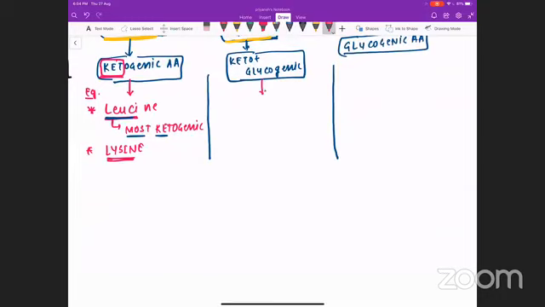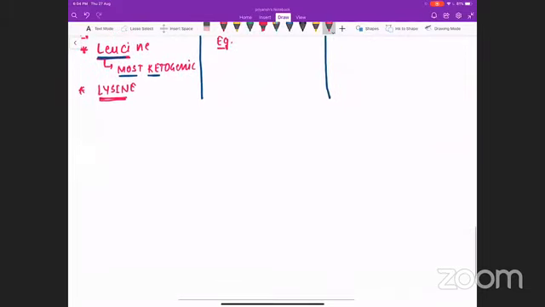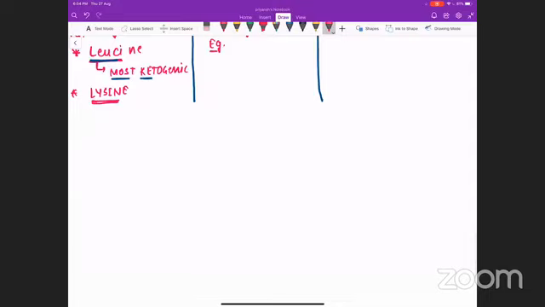Now, before answering the question, which of the following is keto plus glucogenic, I just want to ask you a simple question that we have already discussed. Can you give the name of the examples of amino acids which belong to the aromatic amino acids? Aromatic means contains a smell. Can you name the aromatic amino acids? Tryptophan, phenylalanine, tyrosine, and the last we have added was histidine.